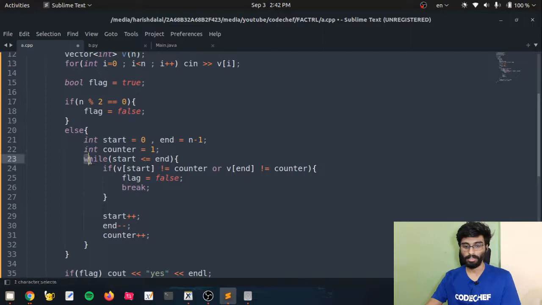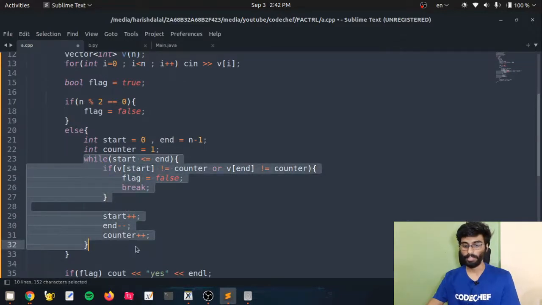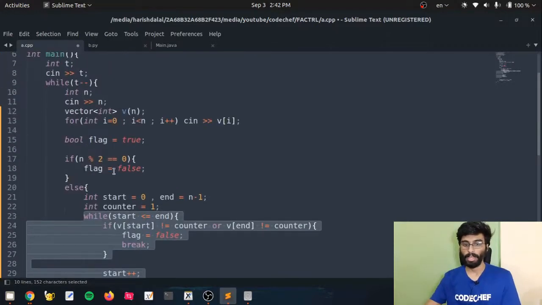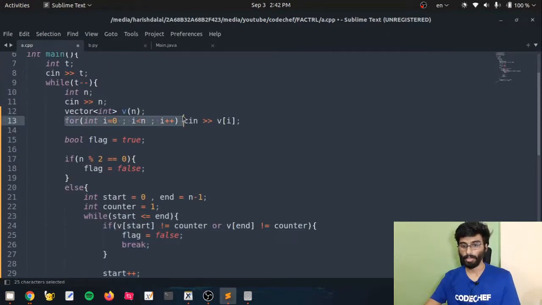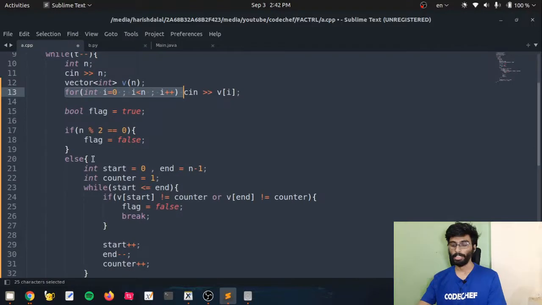For each element we are checking whether the particular height is equal to the counter or not. For that we will be iterating our loop from 0 to n by 2, and here we are iterating from 0 to n to get the input. So that's why our time complexity becomes O of n, which is the length of our strip.